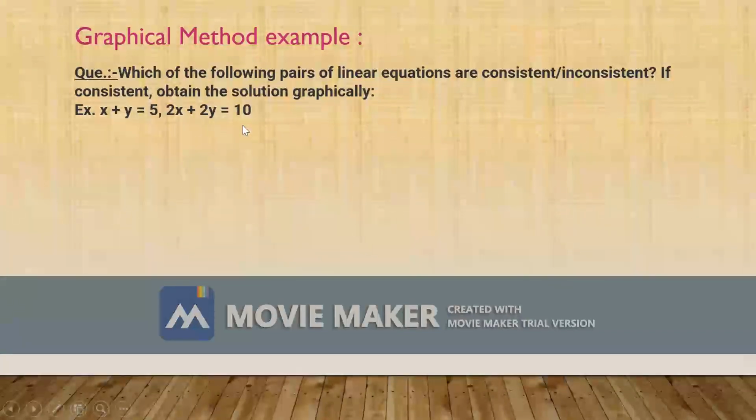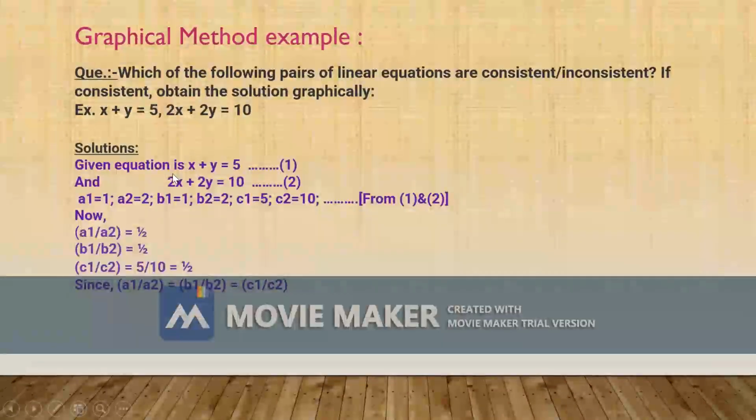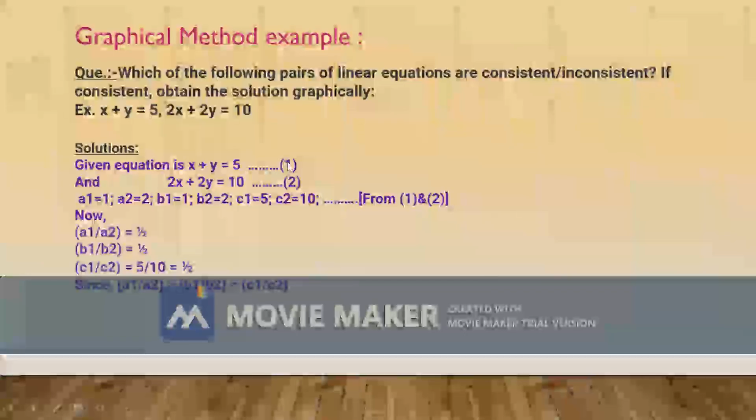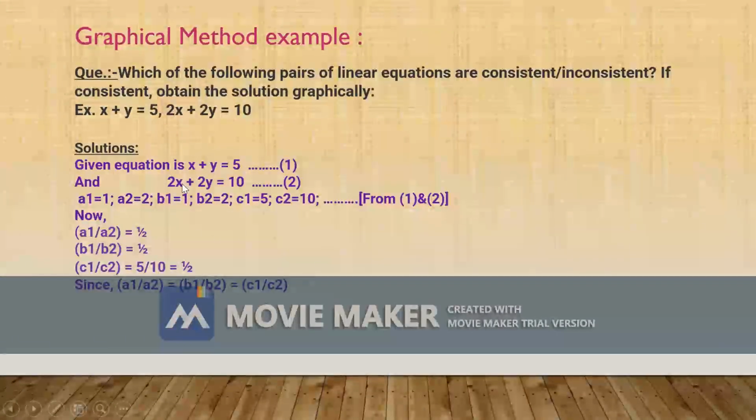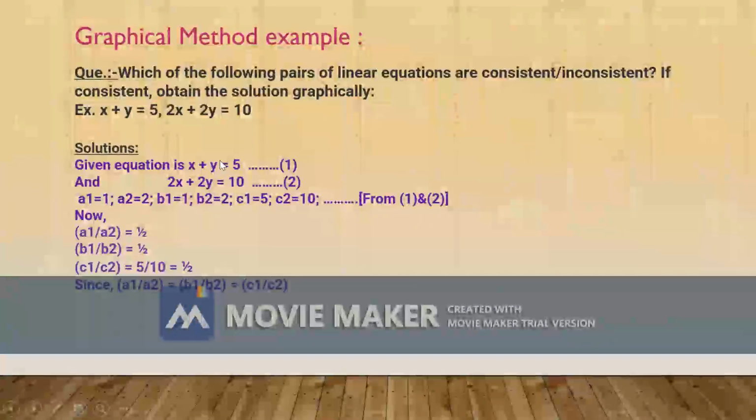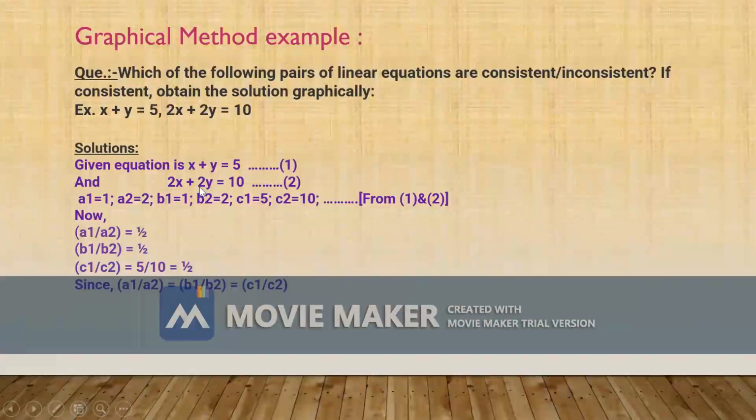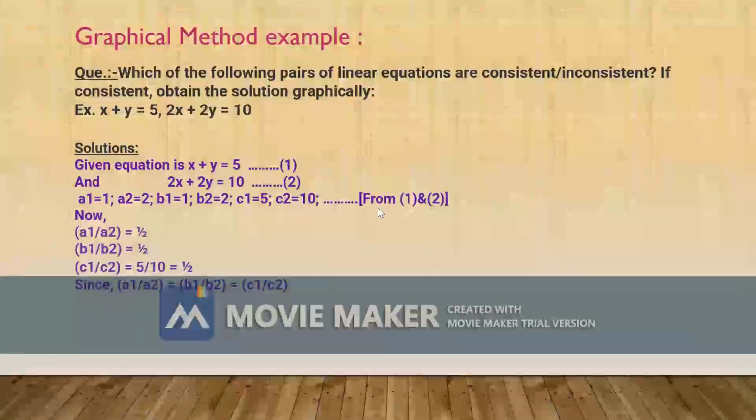Let us see the solution now. The given equation is x plus y is equal to 5, this is equation first, and 2x plus 2y equals 10, this is equation second. a1 is 1, a2 is 2, b1 is 1, b2 is 2, c1 is 5, c2 is 10. This is from equations 1 and 2.